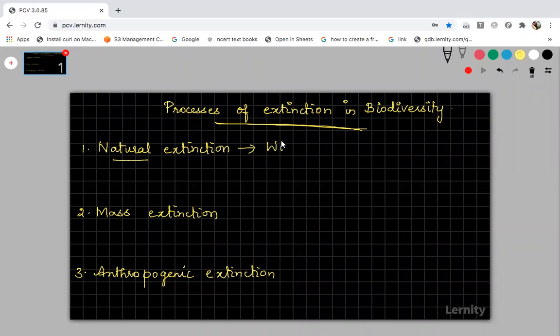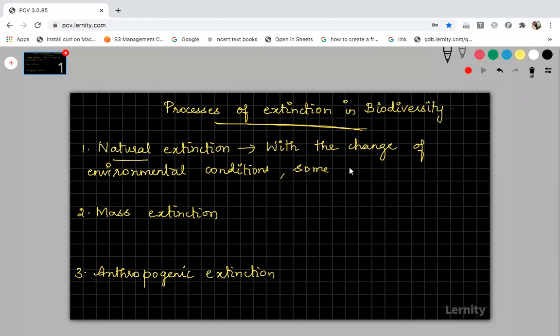So you just write what you mean by natural extinction. With the change of environmental conditions, some species have disappeared.